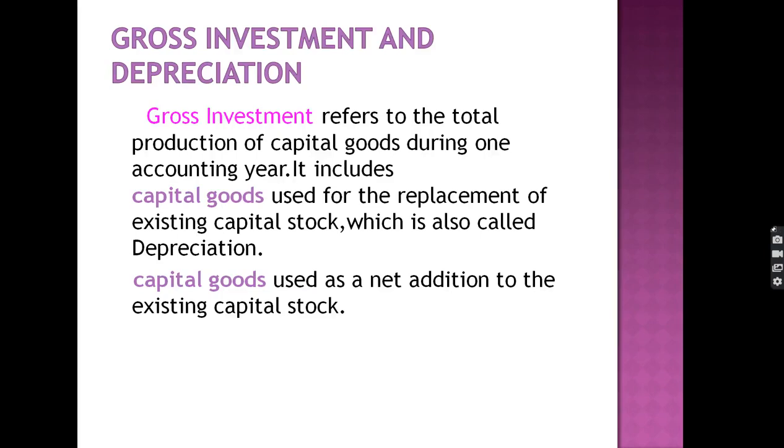Whereas gross investment includes both depreciation as well as the purchase of new machinery. So gross investment is equal to net investment plus depreciation, whereas net investment does not include the depreciation. So the difference between gross and net is depreciation. Gross investment and net investment differ only by depreciation, because gross investment includes the depreciation and net investment does not include the depreciation.